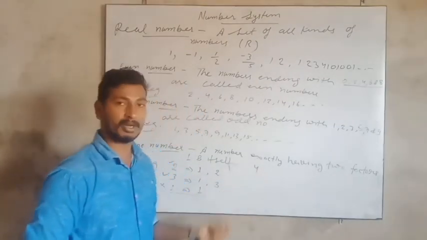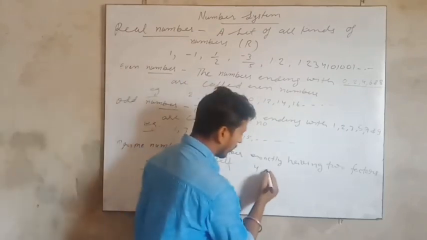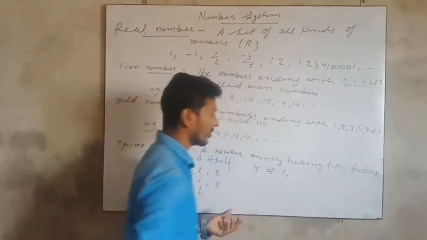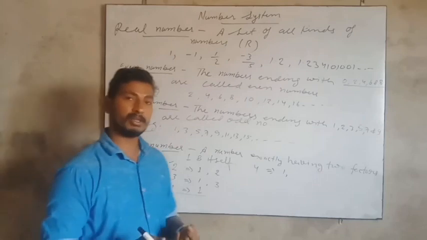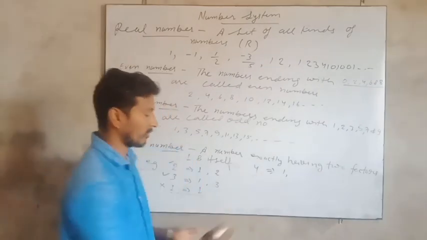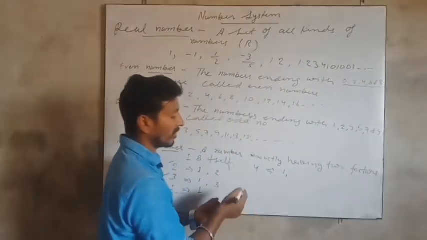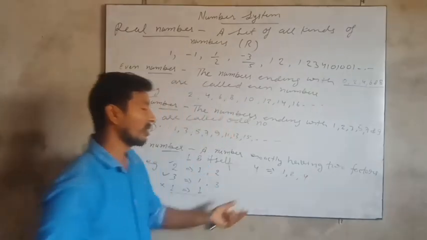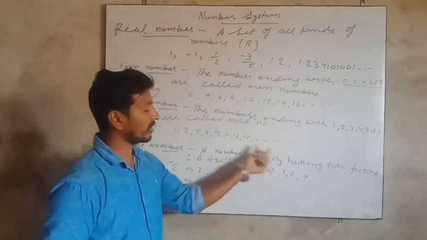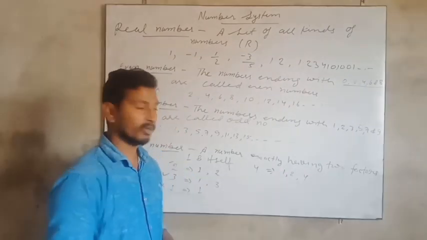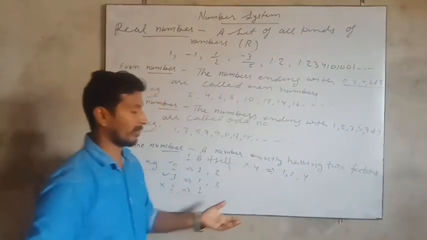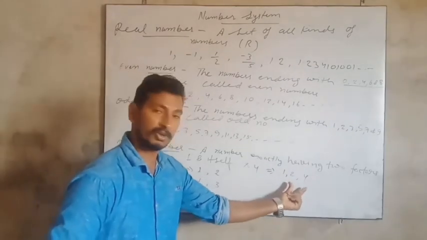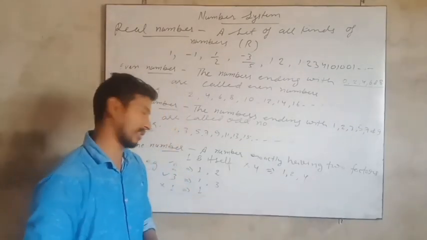Is 4 a prime number or not? 1 is a factor of all the numbers. Then 2, and 4 times 1 is 4. So 4 has 3 factors. Therefore this is also not a prime number. It must possess only 2 factors, not more than, not less than.